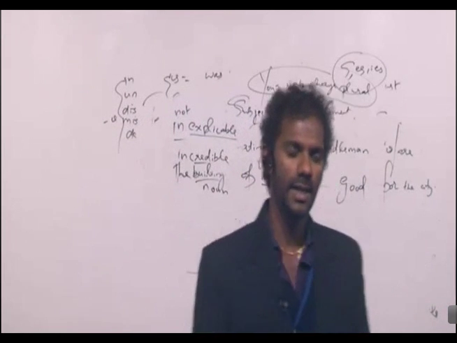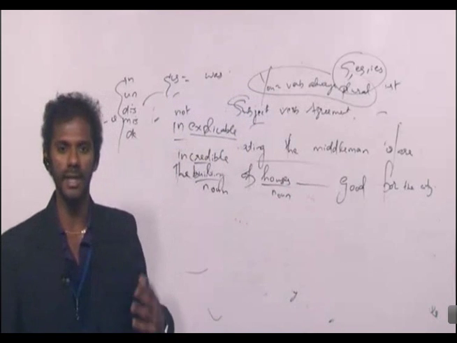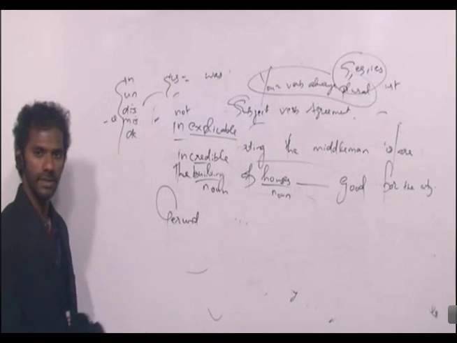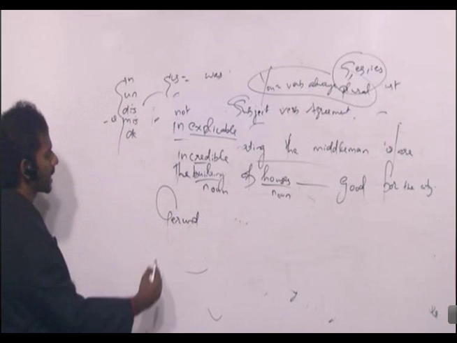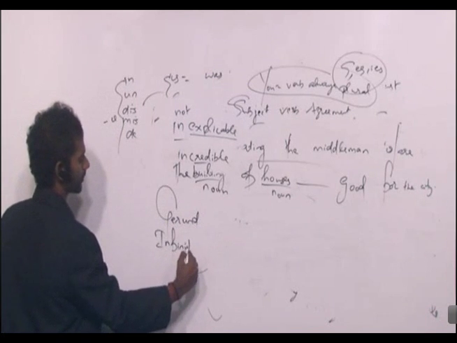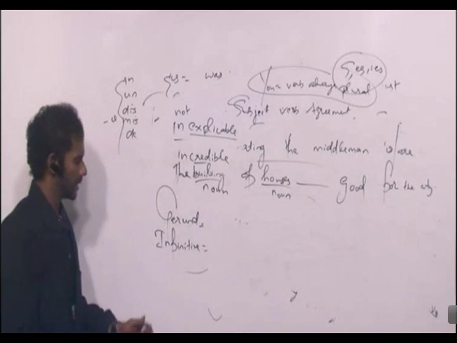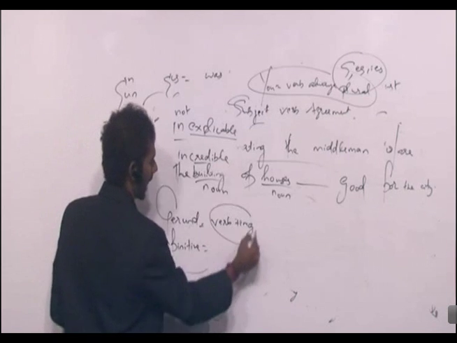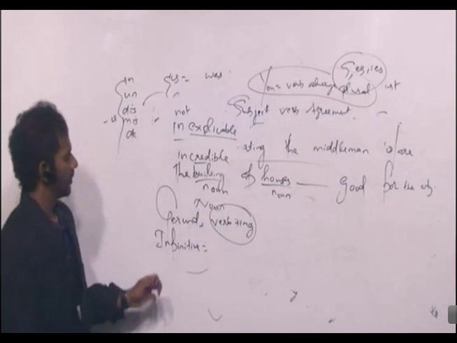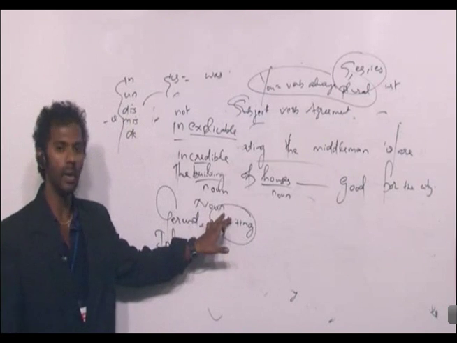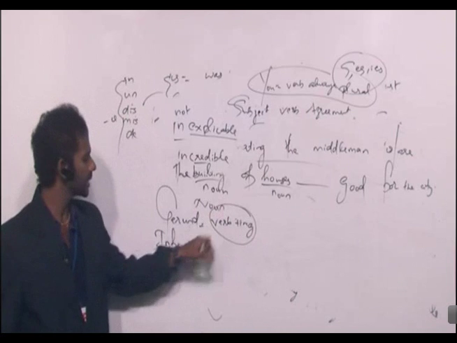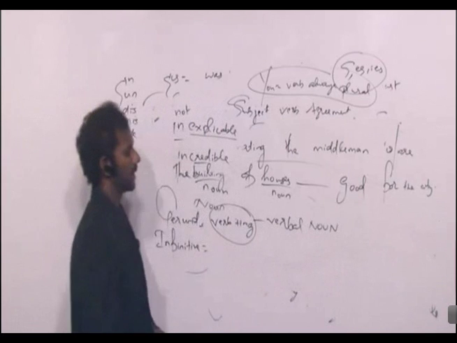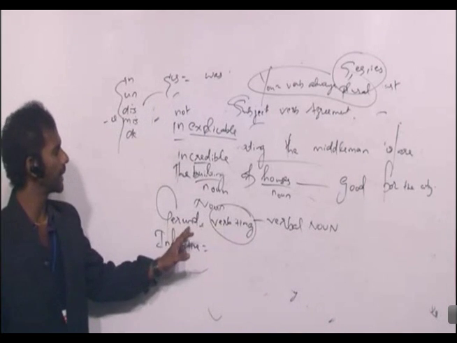It's because in English, two terms always come together. One is gerund, G-E-R-U-N-D, gerund. I'll tell you what it is. The second one is infinitive. Gerund and infinitive. Gerund means verb plus ing acting as a noun. Verb plus ing acting as a noun is termed a gerund. That means a gerund is a verbal noun. So gerund is verb plus ing acting as a noun.